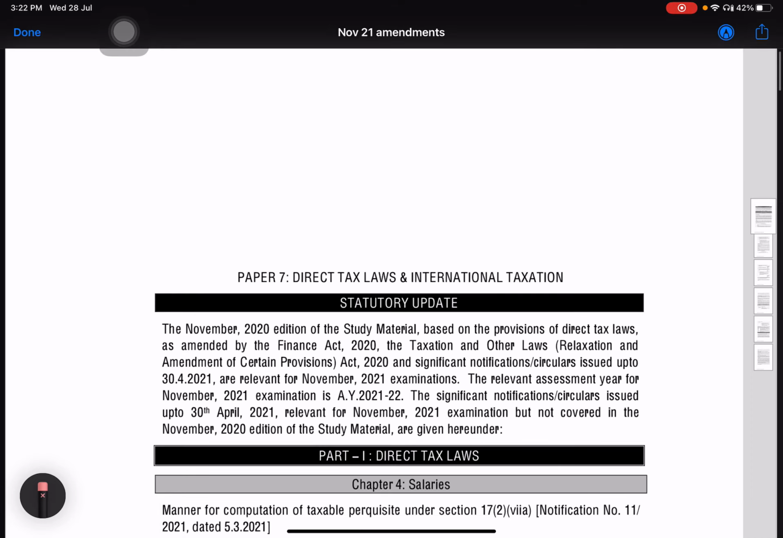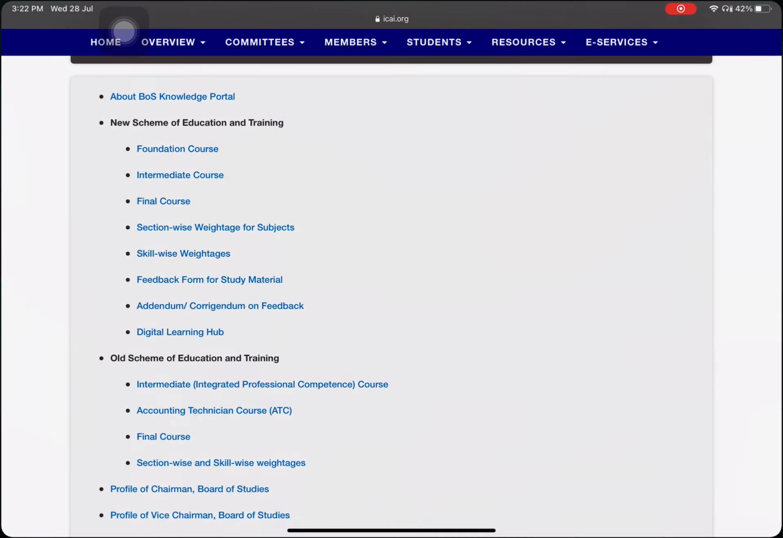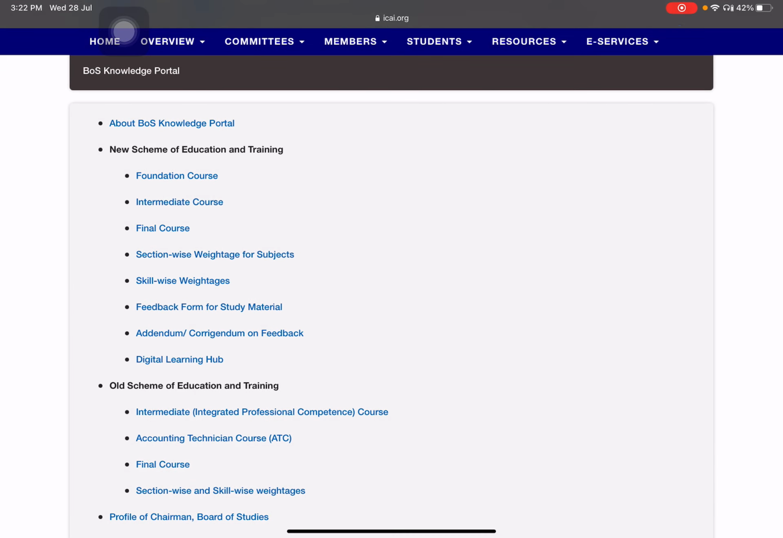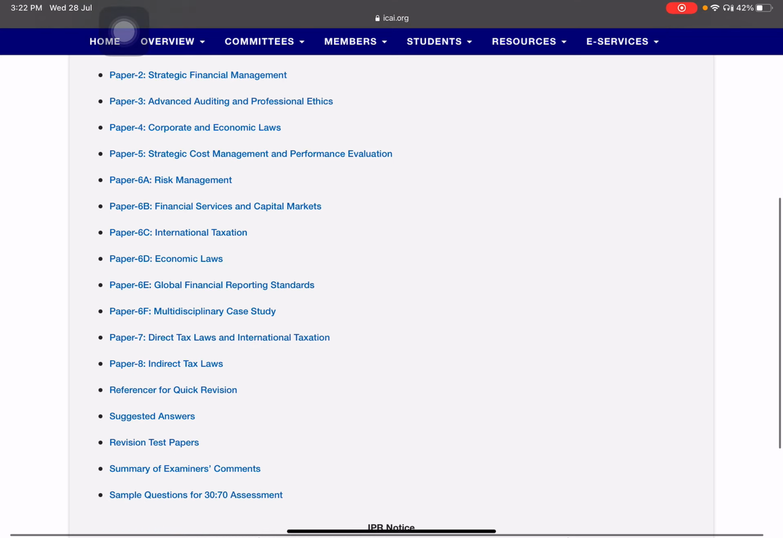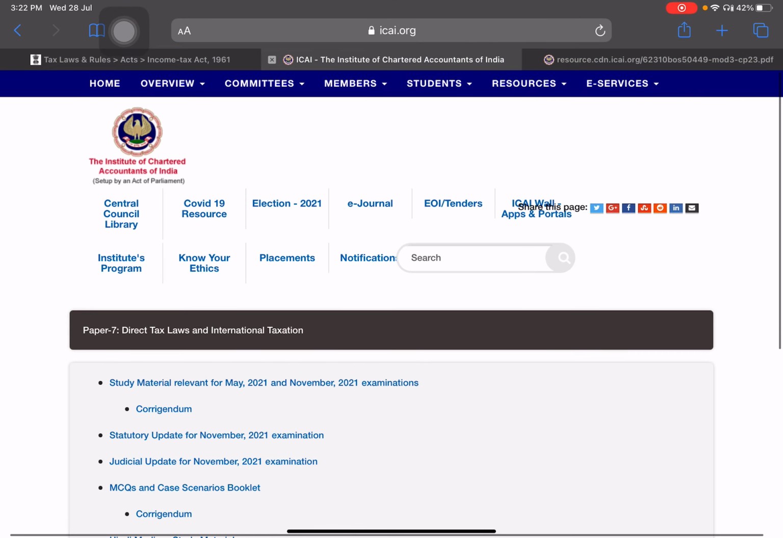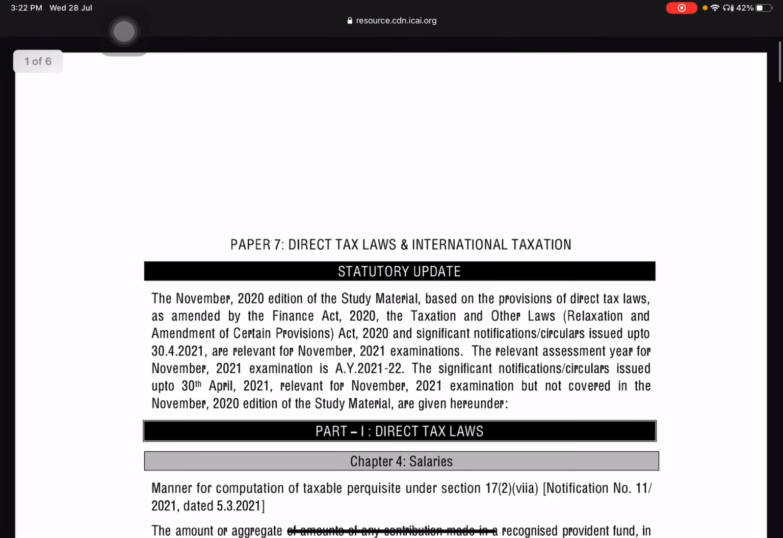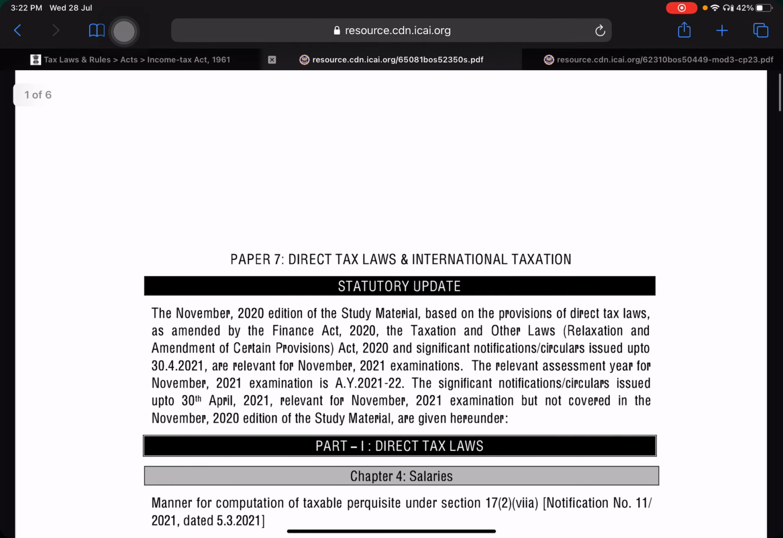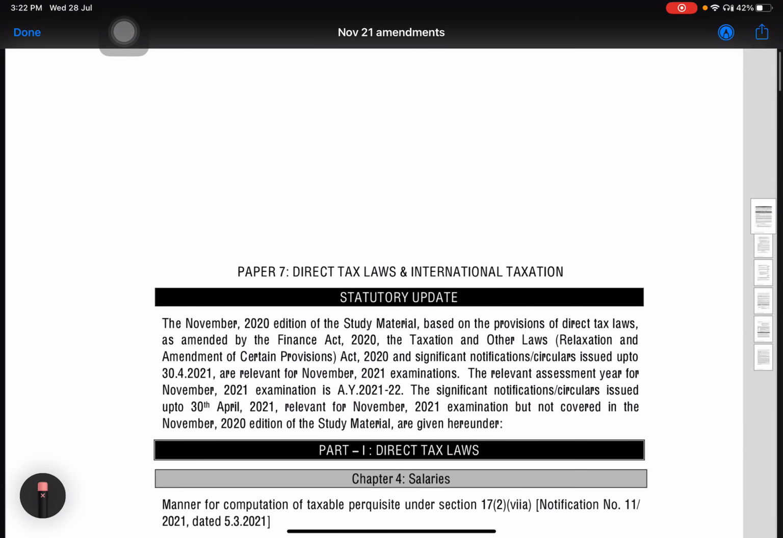Today we will be discussing the amendments for the direct tax subject applicable for the November 2021 exam. If you go to the institute website in the BOS knowledge portal, in the direct tax section you will find the statutory update PDF which is released by the institute.